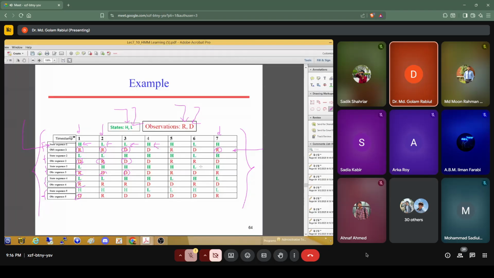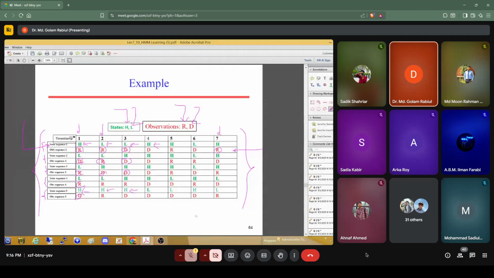In this way, similarly, for the last week, the fifth week, on the first day of the fifth week, the atmospheric pressure was high, and second it was high, third it was high, like this way. So this is the data set given.